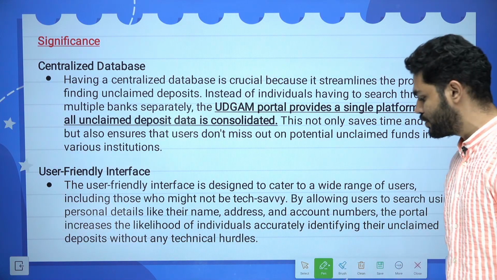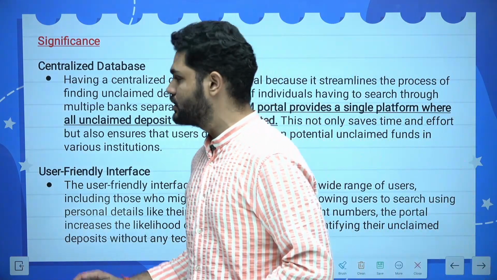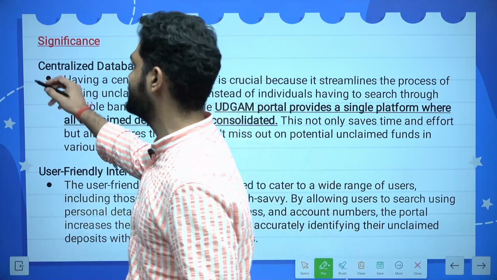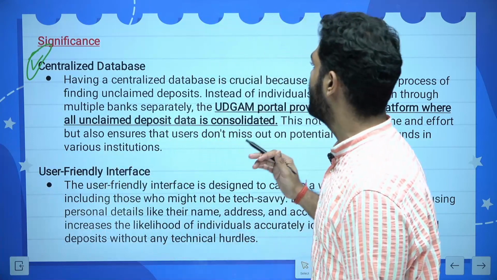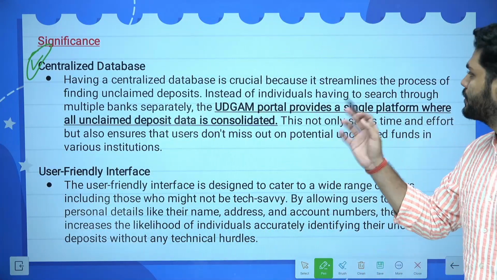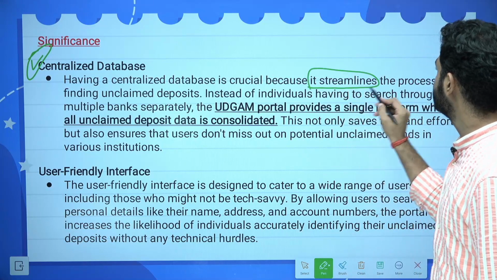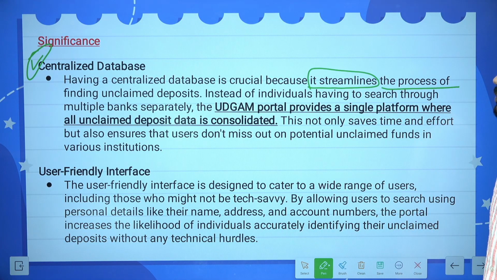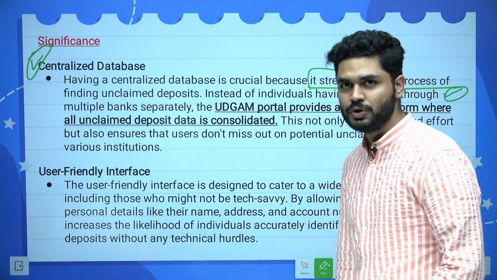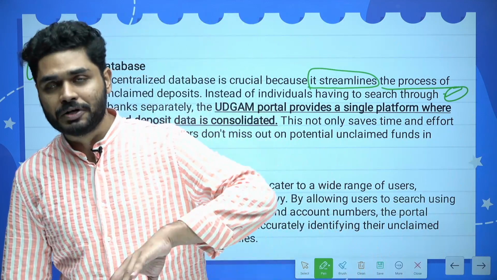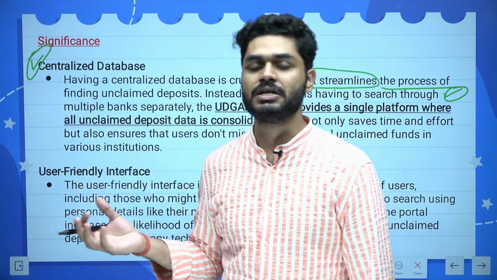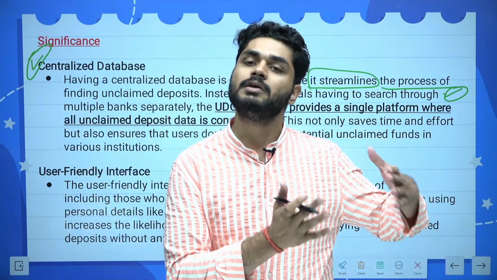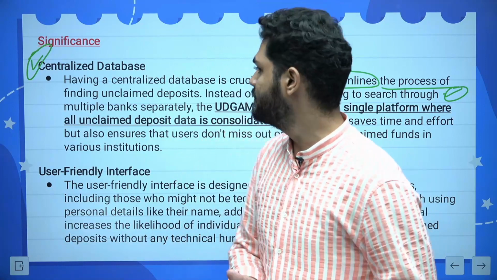Now, what is the significance of this web portal, this UDGAM portal? There are broadly 4 significance. One is centralized database. By this UDGAM portal, the RBI would be having a centralized database, and having a centralized database is crucial because it streamlines the process of finding unclaimed deposits. Instead of individuals having to search through multiple banks separately, as I told you, rather than going to the branches of different banks separately, these citizens, these depositors can come to the single web portal, and then they claim their deposits.